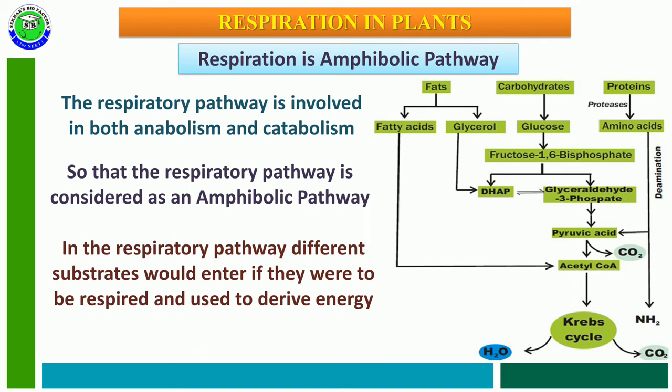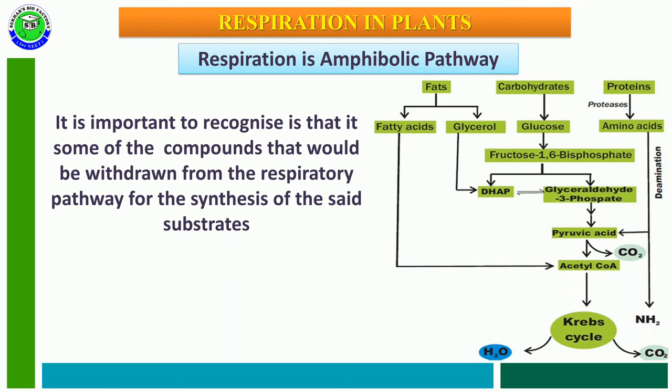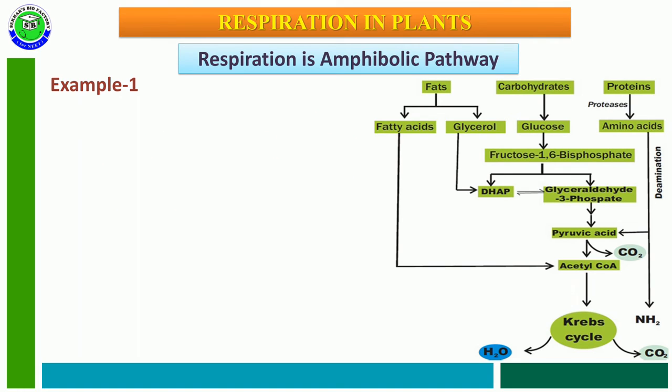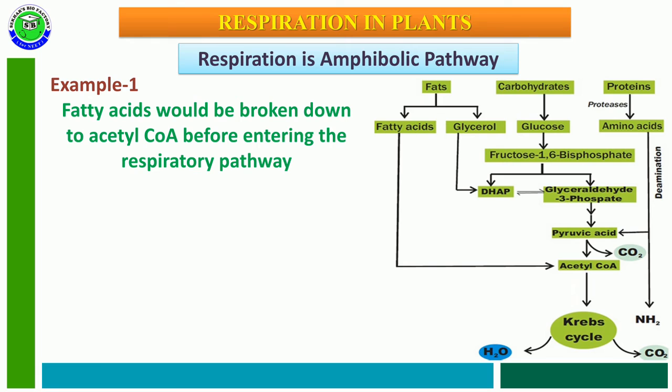In the respiratory pathway, different substances enter if they are respired and used to derive energy. It is important to recognize that sometimes some compounds are withdrawn from the respiratory pathway and used for the synthesis of other substances. For the first example, fatty acids are broken down into acetyl coenzyme A before entering the respiratory pathway.